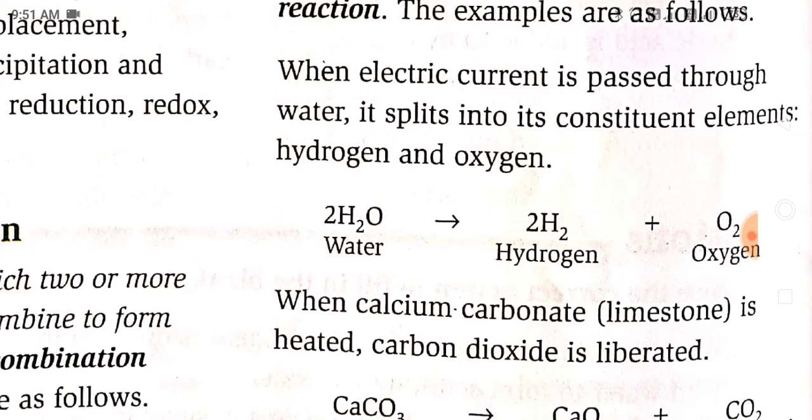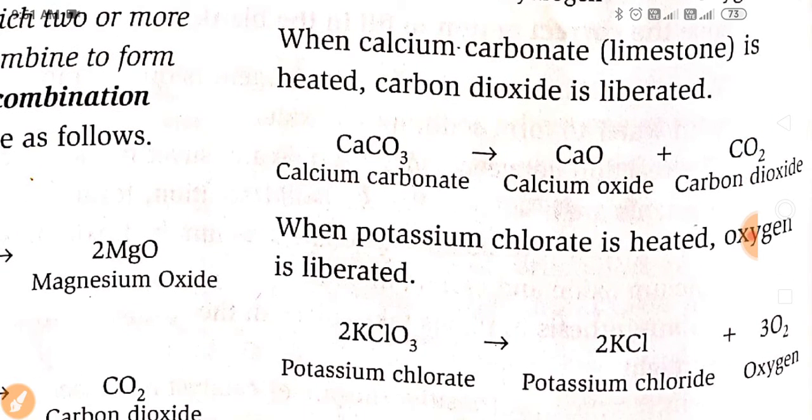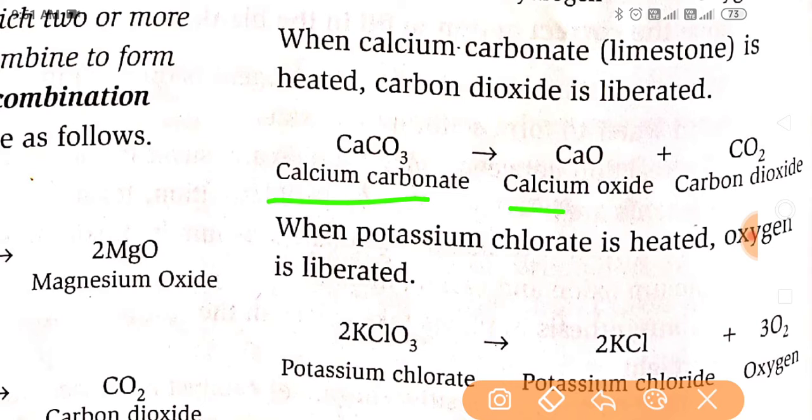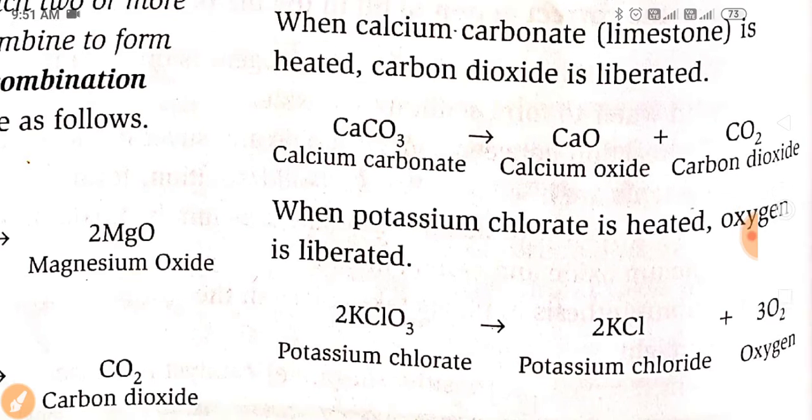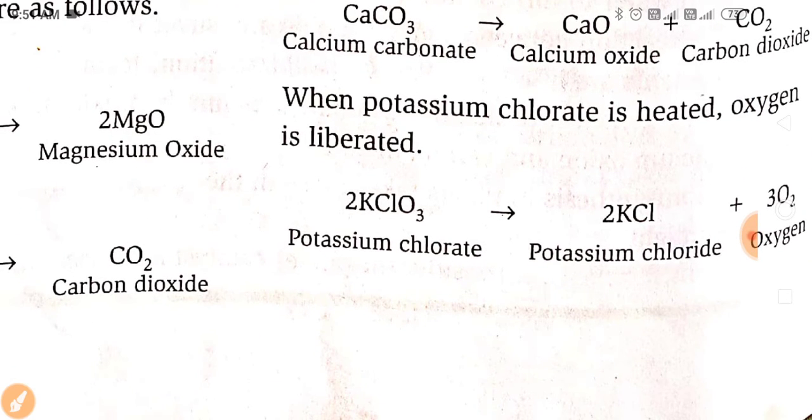And another example is here. When calcium carbonate or limestone is heated, carbon dioxide is liberated. So CaCO3, calcium carbonate, when heated, breaks down to its constituents, calcium oxide and carbon dioxide. Next, when potassium chlorate is heated, oxygen is liberated.